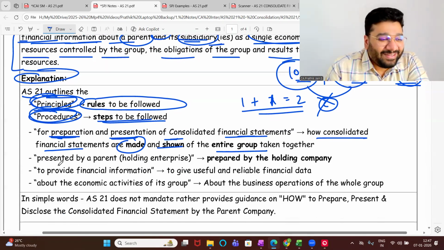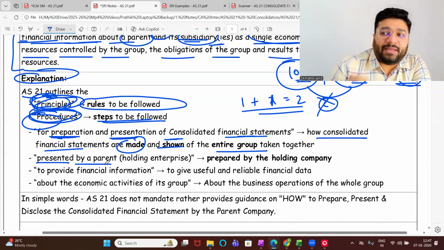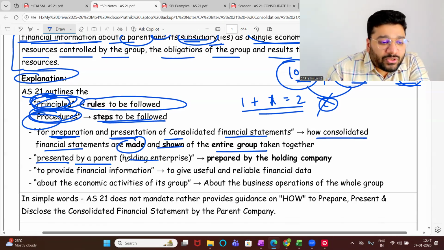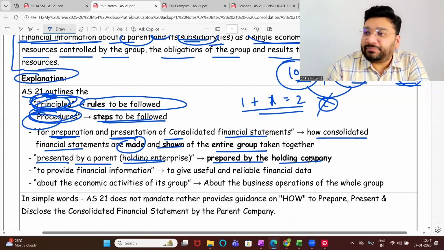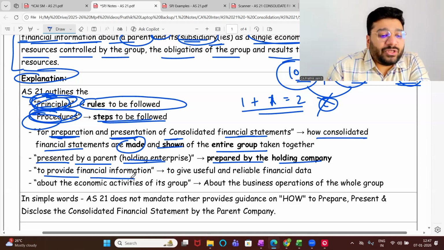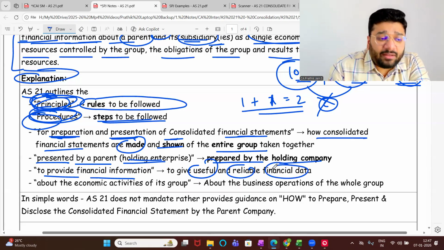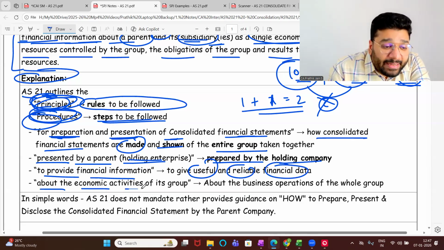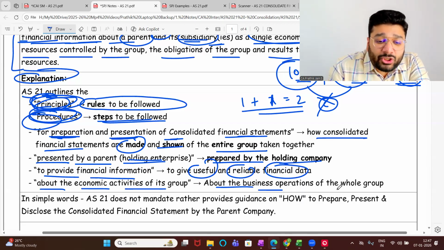Now, AS 21 outlines principles and procedures for preparation and presentation of the CFS presented by the parent company. So who should prepare the CFS? The parent company, which is also called the holding company, prepares it to provide useful and reliable financial data to the users of financial statements. About what? About the economic activity of the group, means about the business operation of the whole group.